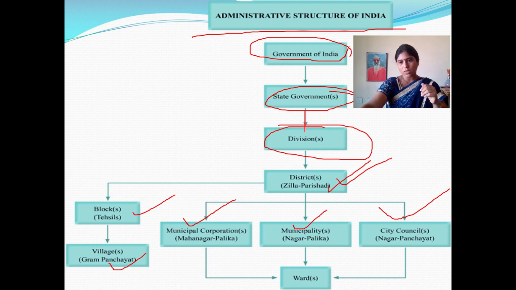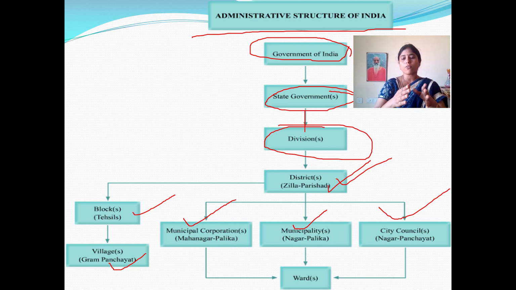One is municipal corporation, city level, municipality, town level, and village panchayat level. So level-wise, village, municipality and municipal corporation all together form a district. Some districts form a state, some states form a country.